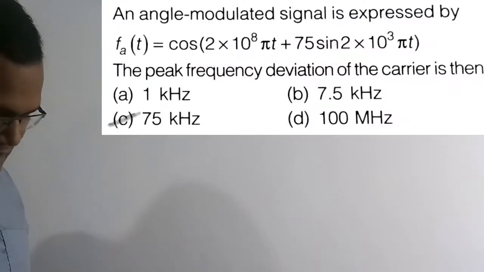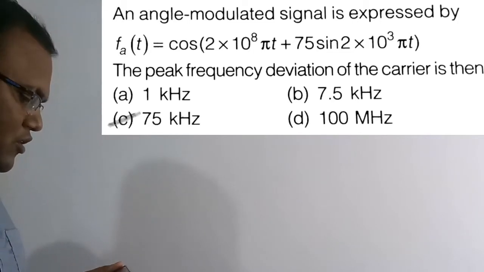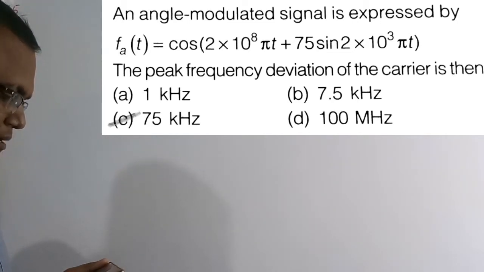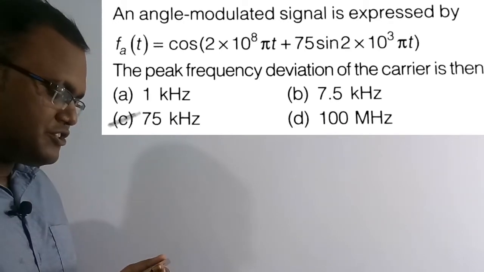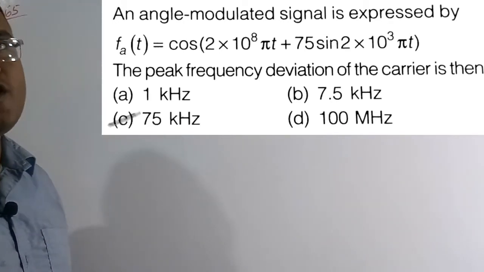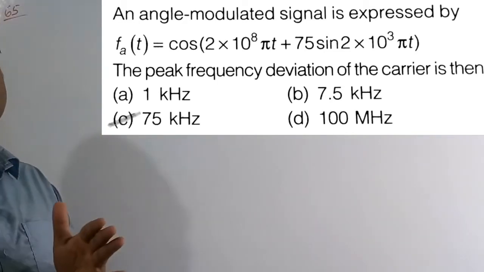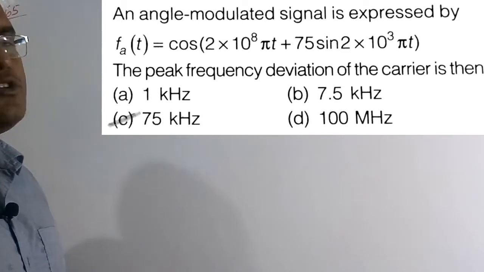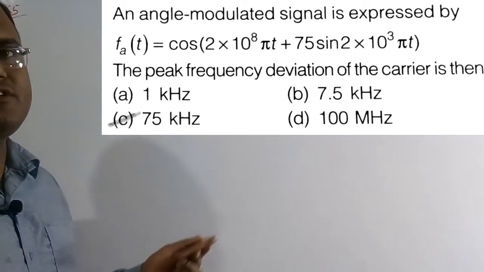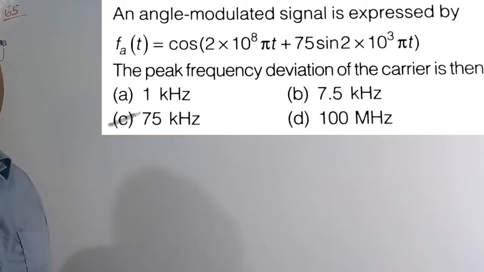See the question here. An angle modulated signal is expressed by f of t is equal to cos of 2 into 10 to the power of 8 pi t plus 75 sin of 2 into 10 to the power of 3 pi t. The peak frequency deviation of the carrier is then, means they are going to ask what is delta f. Delta f is also called the maximum frequency deviation, or the peak frequency deviation. So we need to figure out delta f from the standard equation. What are the four options? Option C, 75 kilohertz, is the correct solution of this question.